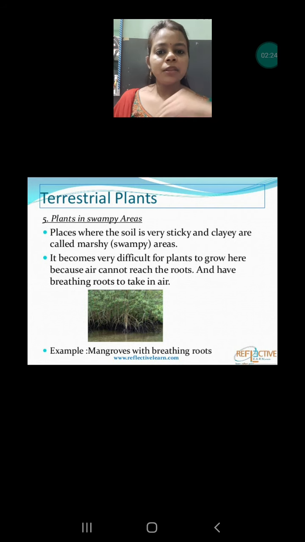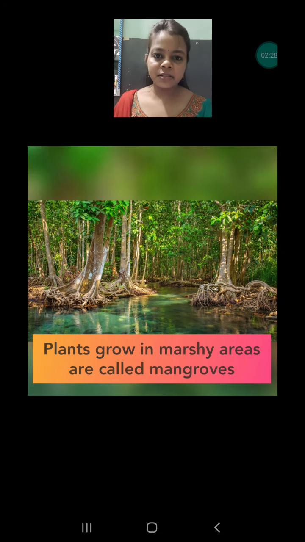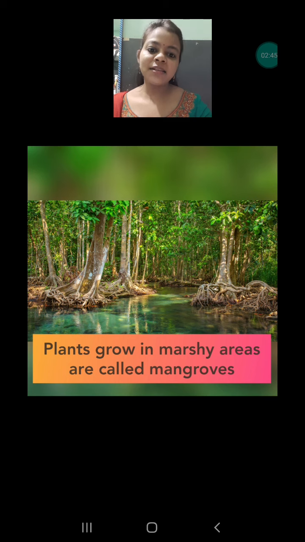That's why the roots have to come out. So what are the adaptations found? Let's discuss. The plants that grow in marshy areas are called mangroves. Very important. We just discussed what marshy areas are: waterlogged areas. But the plants that grow in marshy areas are known as mangroves. Mangroves are plants that grow in waterlogged areas.